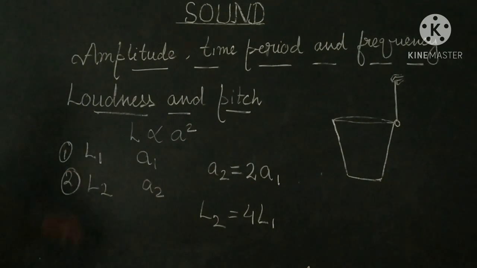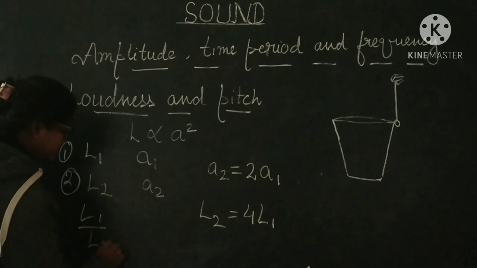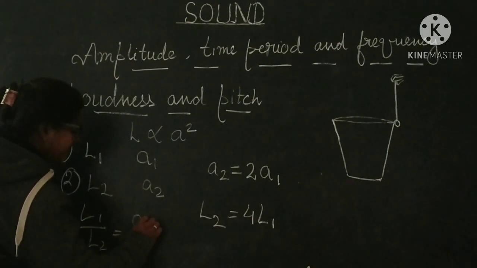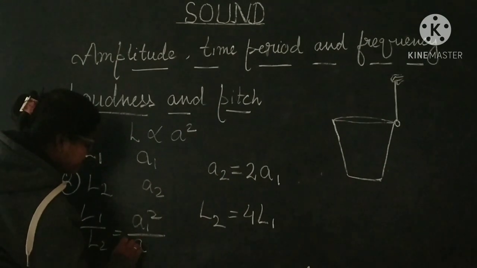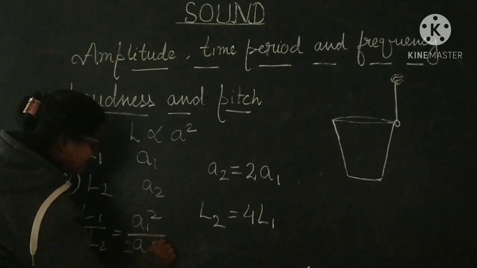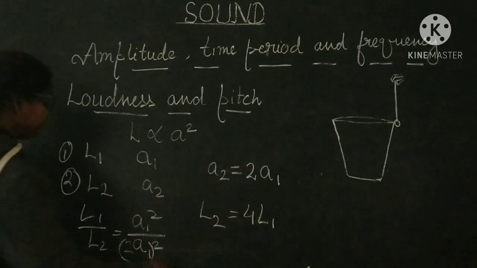Why? Because when you take the ratio of L1 upon L2, it will be A1 square upon (2A1) square, which is 4A1 square.